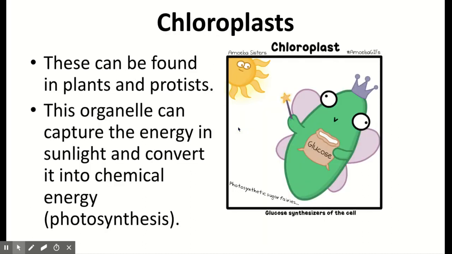The chloroplast, this is review from our bioenergetics unit. So this can be found in plants, protists, any autotroph. So this is the organelle that's going to capture the sunlight energy. Specifically, we know the thylakoid absorbs that sunlight in order to convert it into glucose, and then that glucose we can later use during cellular respiration. So chloroplast, the site of photosynthesis, the main goal is to create glucose, and oxygen is released as a byproduct.